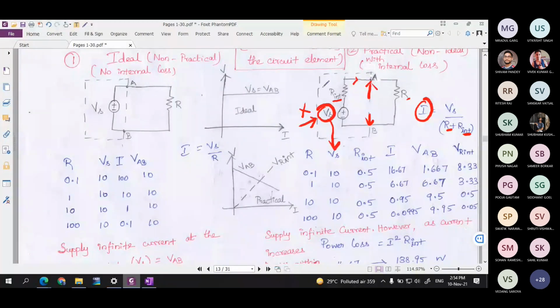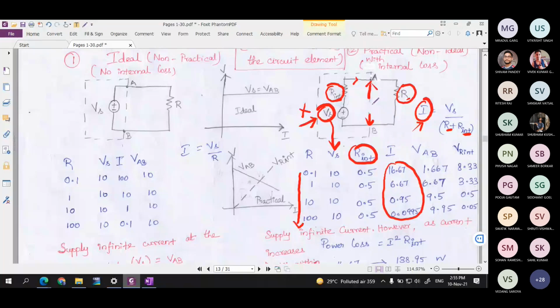Then I have fixed this R internal. R internal is going to remain constant. So I have taken R internal as 0.5 ohm. Then this load resistance I am going to change. Similar to the previous case, I have taken 0.1, 1, 10, 100 ohm. So for this case, if I substitute in this formula to find the current, I am getting the current as this. Obviously when the resistance is increasing, the current is going to reduce. So that is secondary. Now our motive is to find the voltage across the terminal VAB.